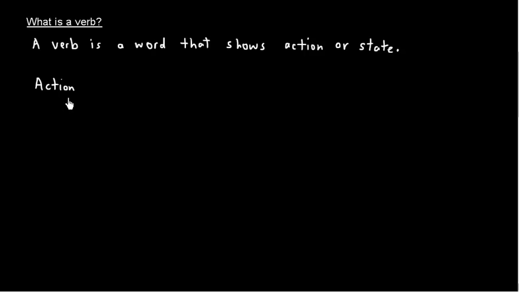Okay, and this is also, if you look at all the verbs, how many different verbs there are. There are more action verbs than anything else. Okay, and some of these are very obvious. Run, climb, drive, protect. Okay, you can all see pictures in your mind of things happening.